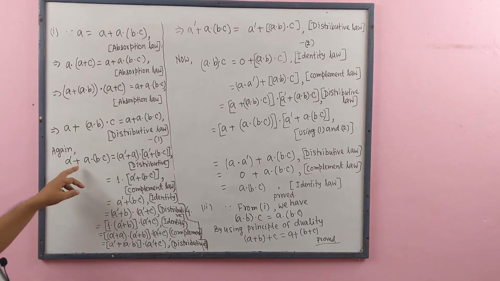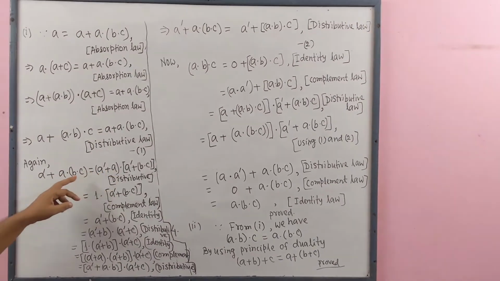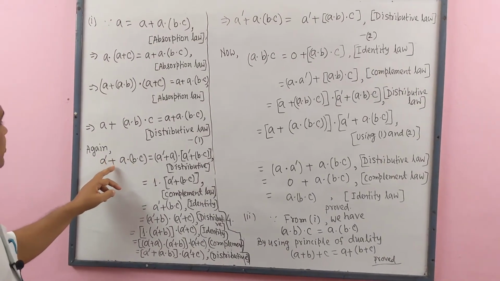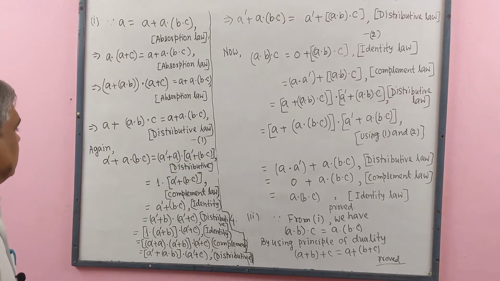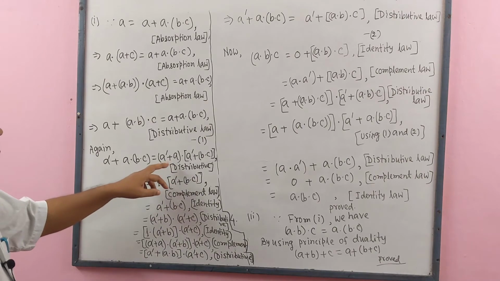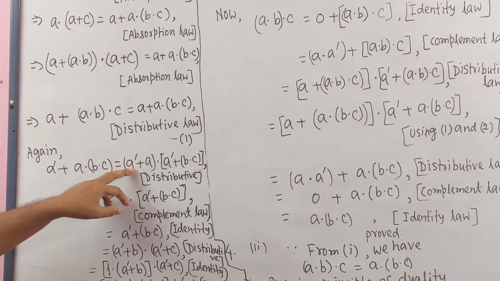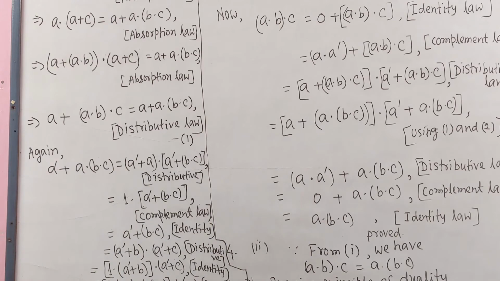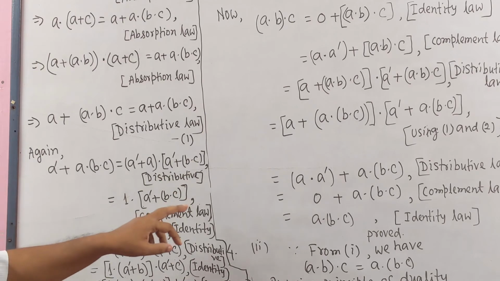Here A dash plus A, dot, A dash plus B dot C. Here by complement law, A plus A dash equal to 1, dot, here complement of A plus (B dot C).